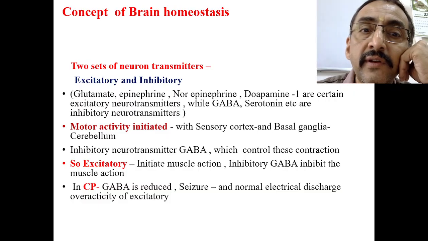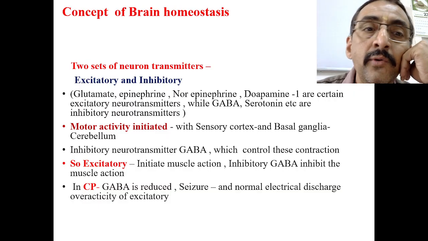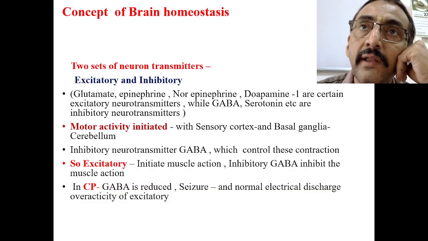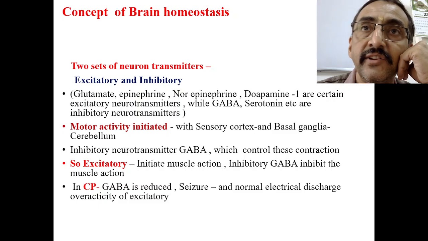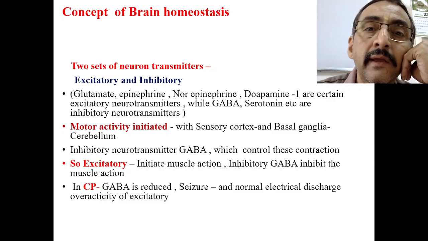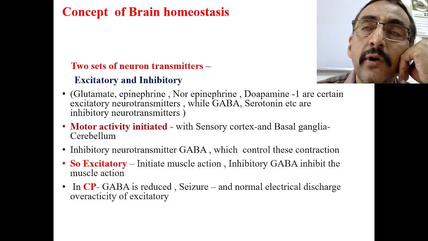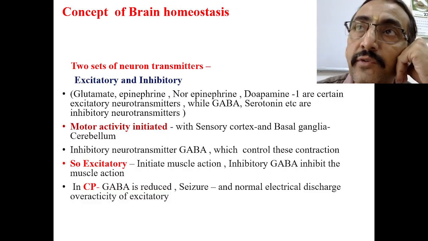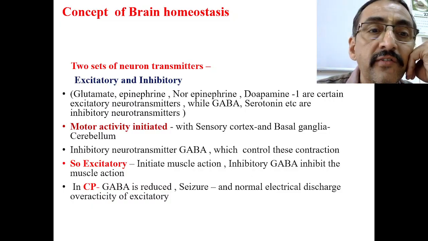The neurons which release these neurotransmitters will always do the function of inhibition. Neurons which contain neurotransmitters like glutamate, epinephrine, etc. always do the excitation, the initiation of the function. Whereas the inhibitory neurotransmitters always do the inhibitory function. If something has to be inhibited, then these neurons get stimulated. If a function has to be initiated, then excitatory neurotransmitters will be released.